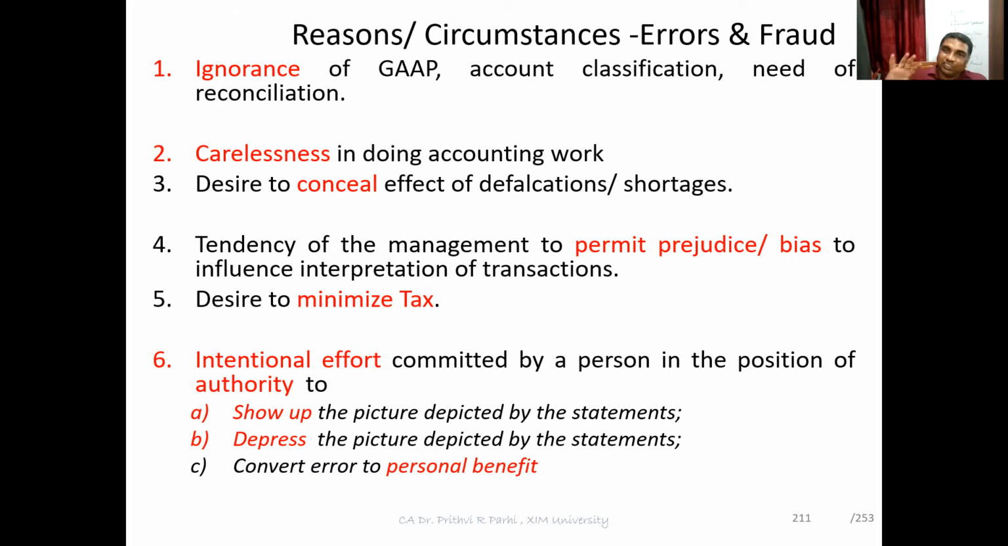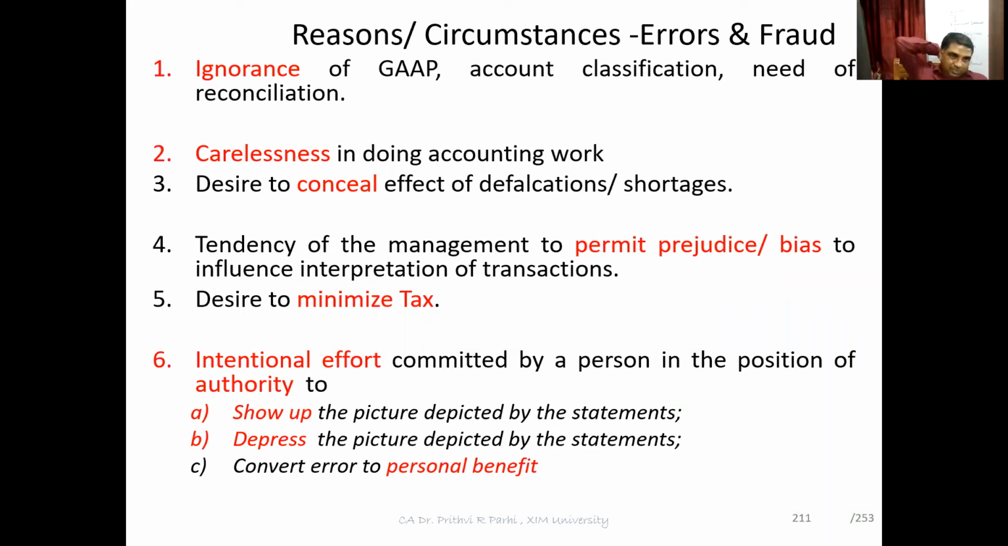Isn't it? The client doesn't know the importance of reconciliation. There is a need to reconcile the account balance, but the client doesn't, so he is not reconciling. So it may lead to errors. Second circumstance: you are finding carelessness in doing the accounting part. The staff members of the entity are careless. So that may lead to error and fraud. It may weaken the control. Fraud is possible.